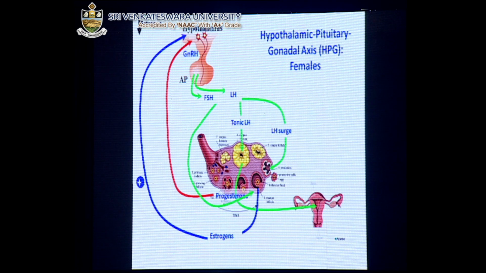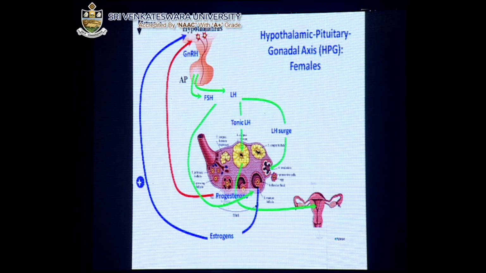This is the mechanism that exists in the hypothalamo-hypophyseal gonadal axis, where that was the testis and this is the ovary. You can see the transverse section of the ovary, that is the hypothalamus and that is the pituitary gland, and how the LH, FSH and other hormones ultimately maintain the estrogens and progesterone that control the uterine endometrium and the menstrual cycle.